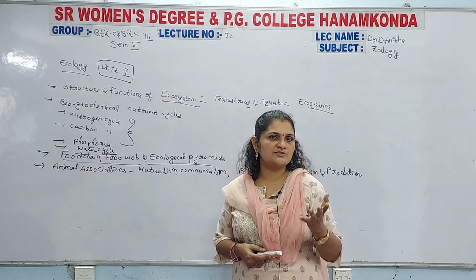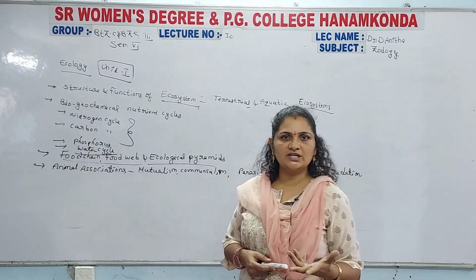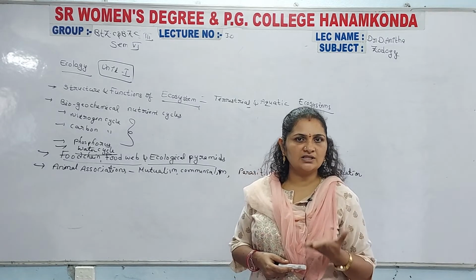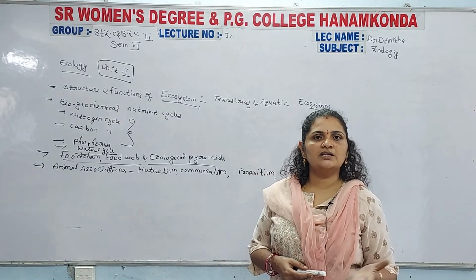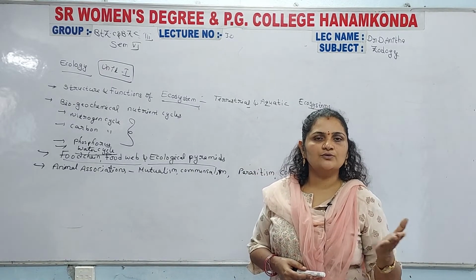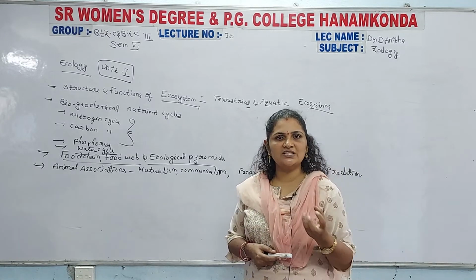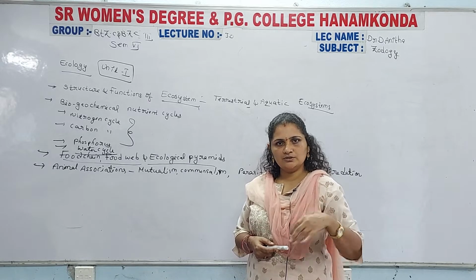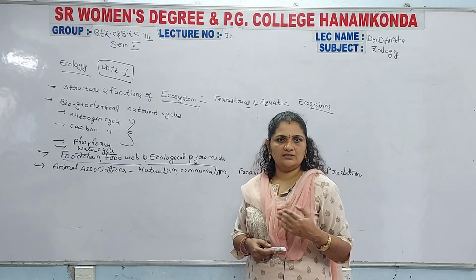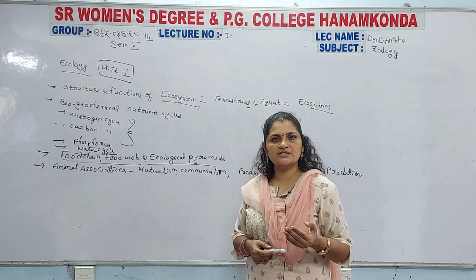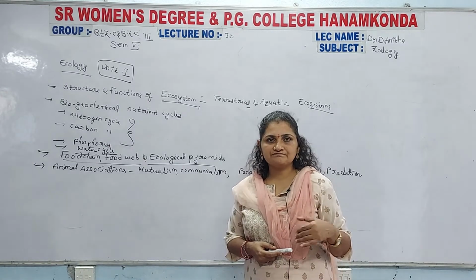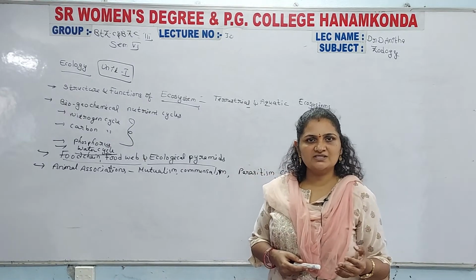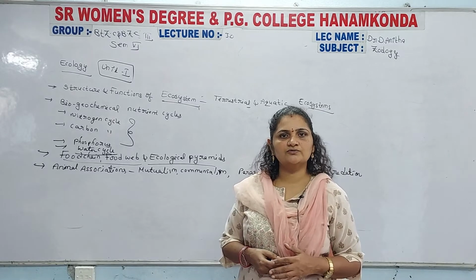The organism which gives shelter to another organism is the host, and the remaining organism is the parasite. The parasite collects the food material from the host, and the shelter is provided by the host organism to the parasite, and the remaining purpose is reproduction.